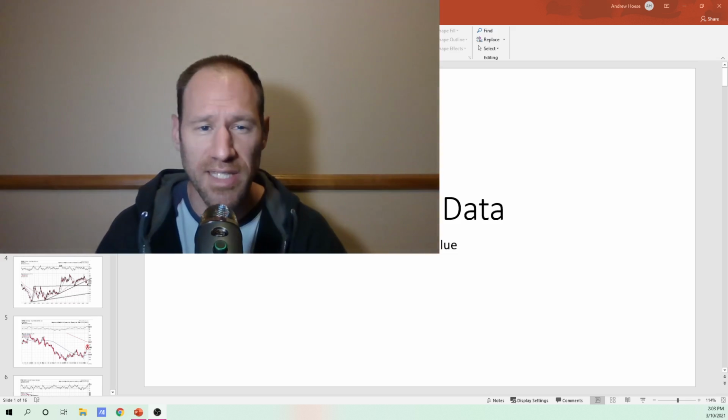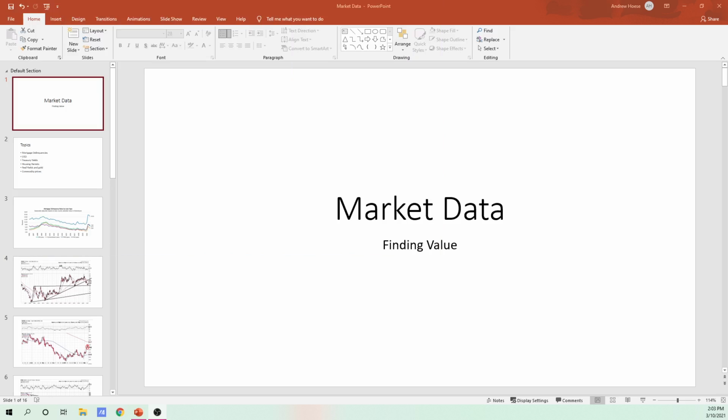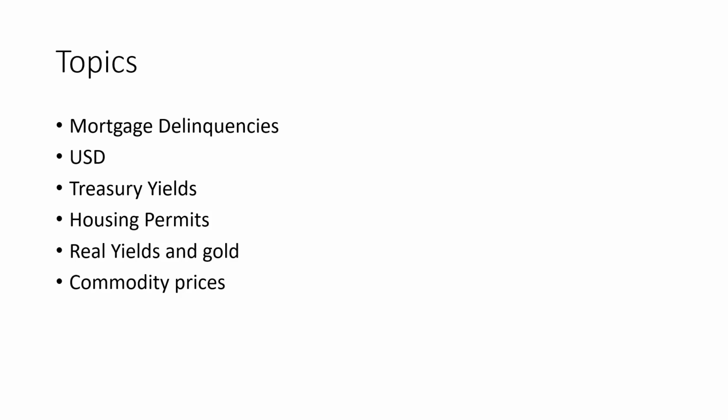I'm going to go over market data, and a couple of different topics today in this presentation. I call it market data, and I'll give you some of my opinions on how this can be a little bit weird. I'm going to go over mortgage delinquencies, USD or the dollar, treasury yields, housing permits, real yields, and gold, and then some commodity prices.